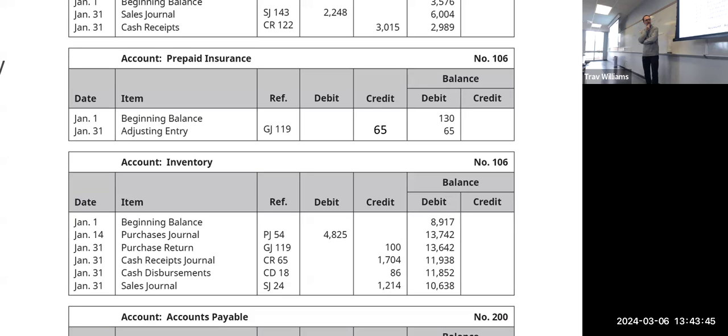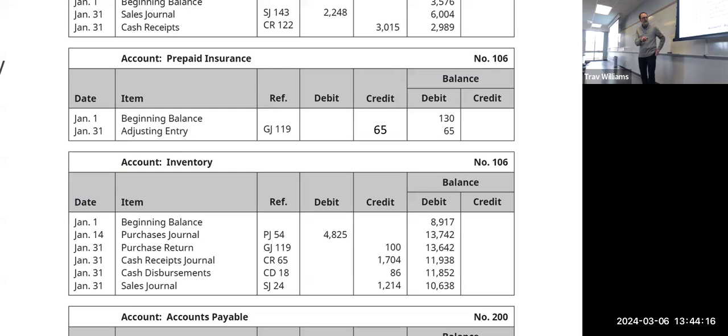Because you record the cost of goods sold in the merchandise inventory there too. Yes, that's it. Thank you, Jordan. You're right. If a customer makes a purchase and they pay cash, we record it in the cash receipts journal. And then if we are doing perpetual inventory method, we have to record how much inventory we sold. And yes, that's exactly right. Merchandise inventory would go down.